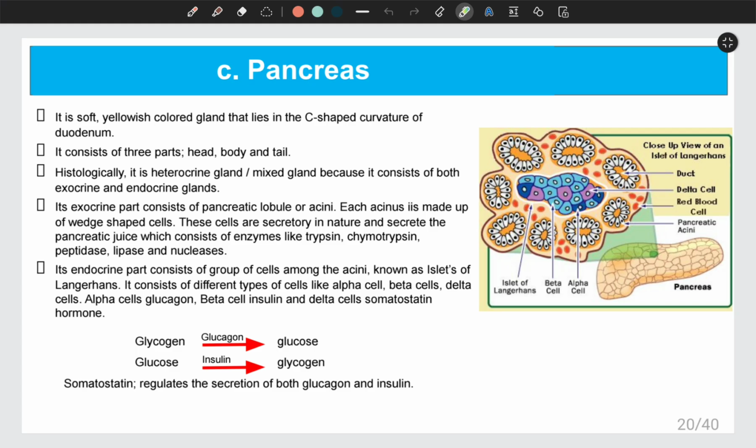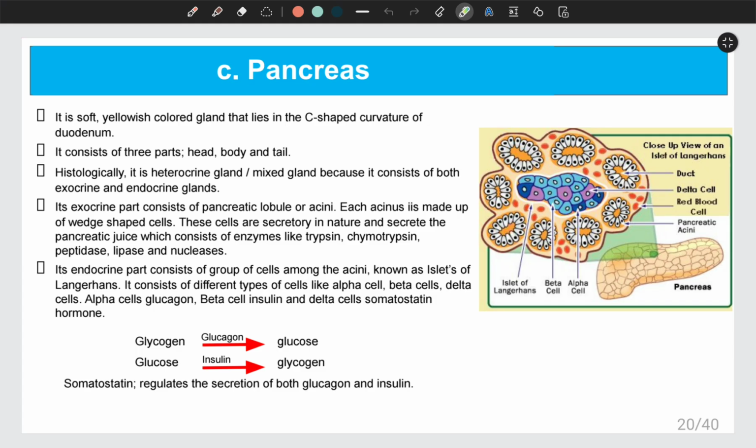Its exocrine part consists of pancreatic lobules, also known as acini. So the peripheral part represents the exocrine gland, and they are known as either pancreatic lobules or acini. Each acinus is made up of wedge-shaped cells that you can see here.